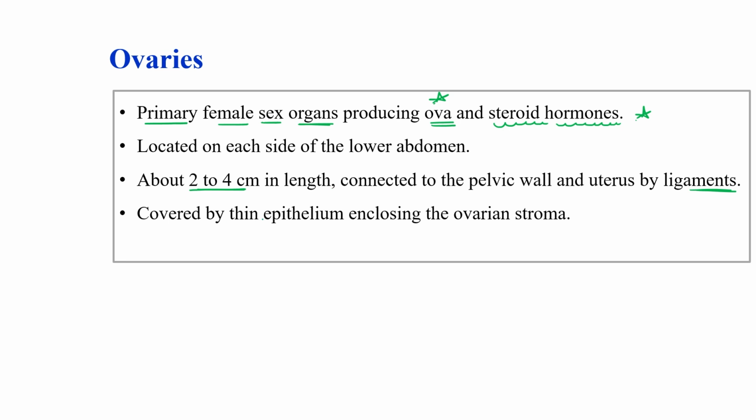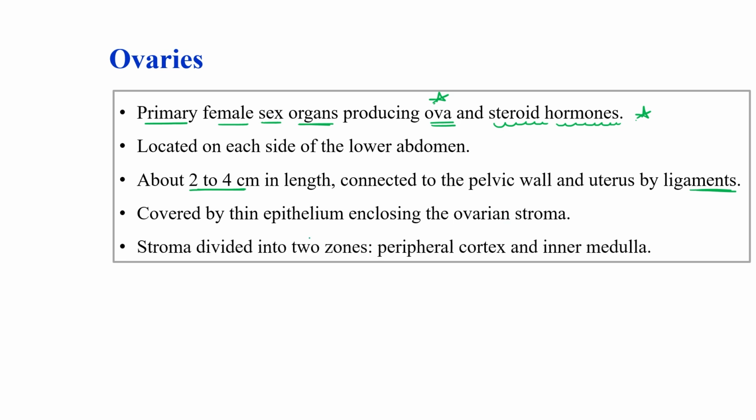Ovaries are covered with a thin epithelium enclosing the ovarian stroma. This stroma is further divided into two zones. The peripheral region is known as the cortex and the inner region is known as the medulla.